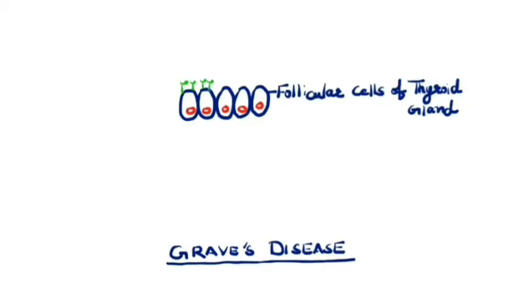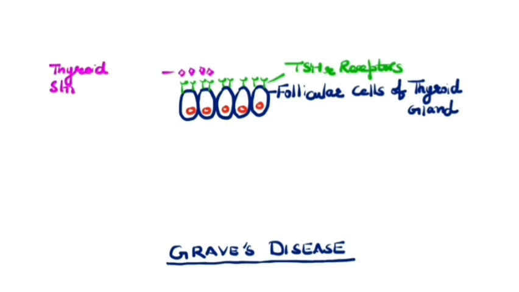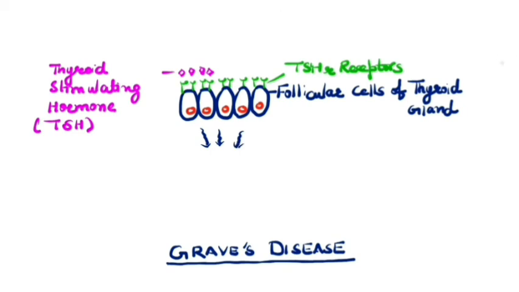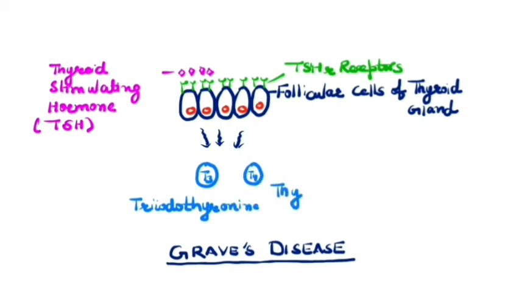Next one is Graves' disease, which is also an autoimmune disease. Normally, thyroid stimulating hormone receptors are expressed on follicular cells of the thyroid gland, and binding of thyroid stimulating hormone to its receptors stimulates follicular cells to produce thyroid hormones T3, that is triiodothyronine, and T4, that is thyroxine. But these hormones T3 and T4 are under feedback control, which suppresses the excess or overproduction of thyroid hormones.